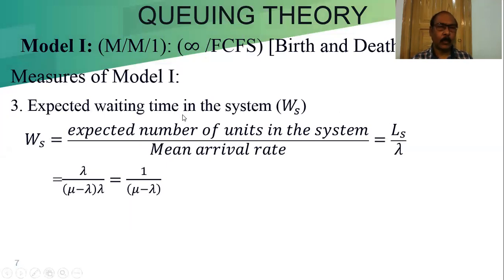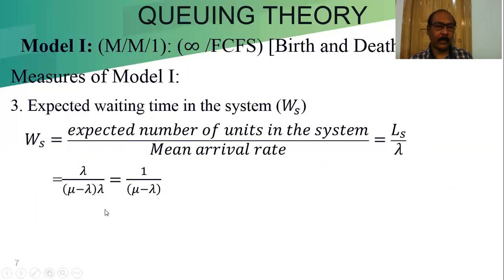It is easy to remember how to find the value of Ws, that is the expected waiting time in the system. Expected waiting time in the system is equal to the expected number of units in the system, that is LS, divided by the mean arrival rate, so LS by lambda. LS is lambda by mu minus lambda, divided by lambda, lambda cancels out, we will get 1 by mu minus lambda. So from that we got Ws, and this is 1 by mu minus lambda.